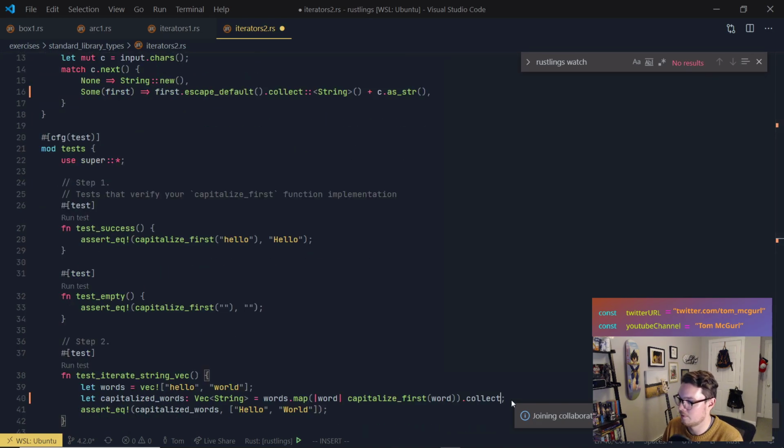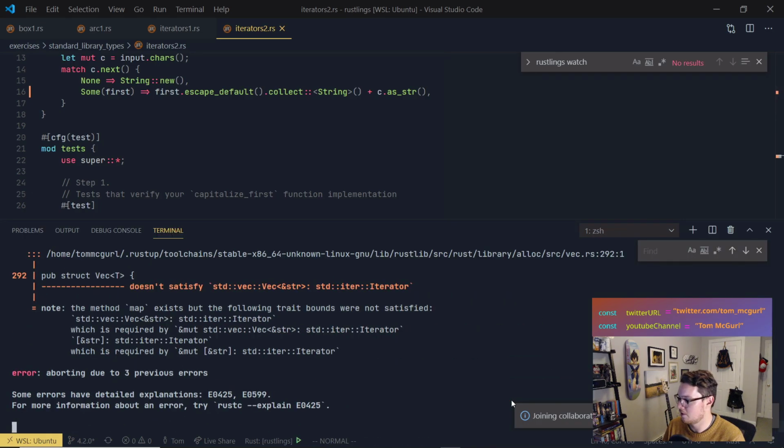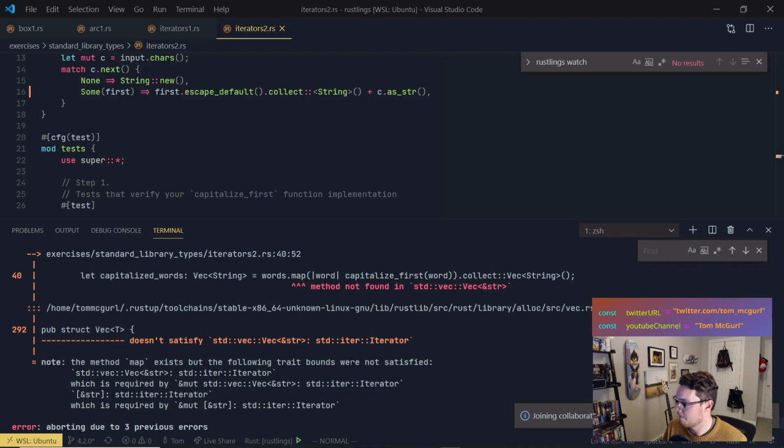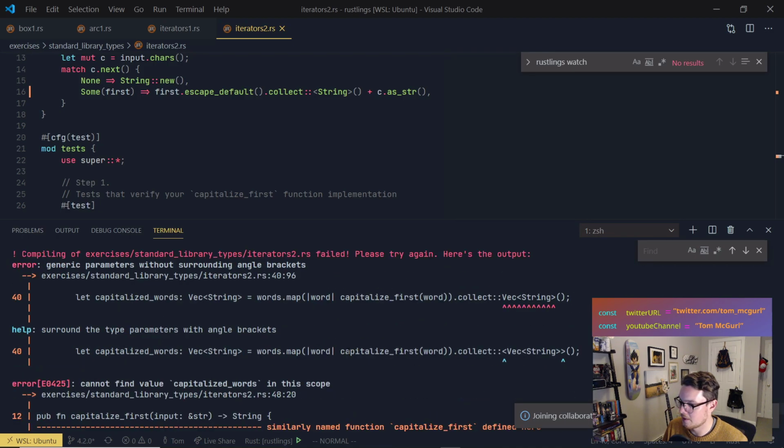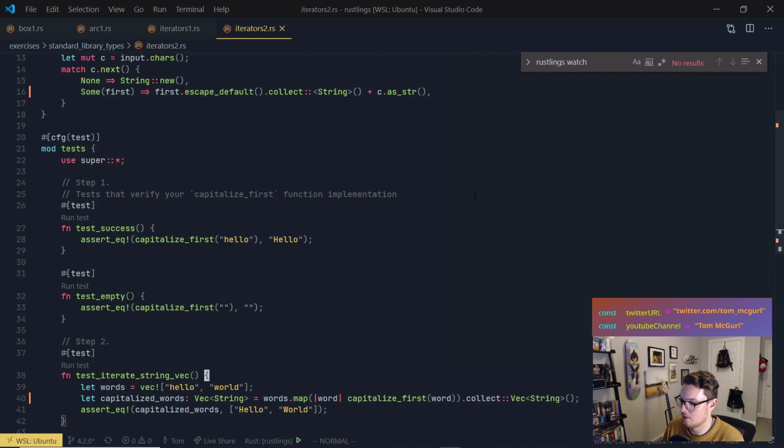Collect, vec, string, running this. Okay, it doesn't like that. It's saying add the type in here.